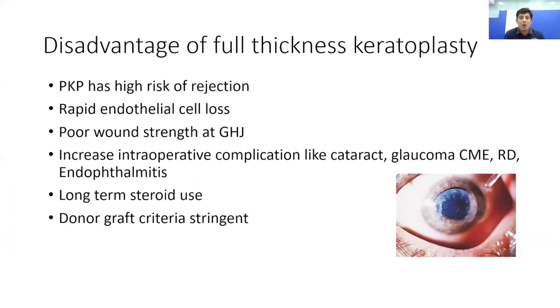There is long use of steroid which has to be given for optical keratoplasties, and the donor graft criteria has to be stringent, that you cannot take a cornea which has a cell count of less than 2000 per cubic millimeter for a full thickness cornea transplant.